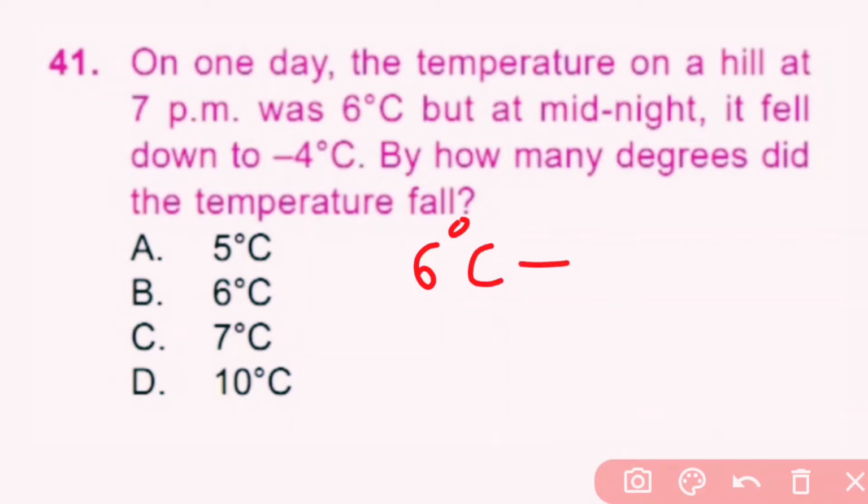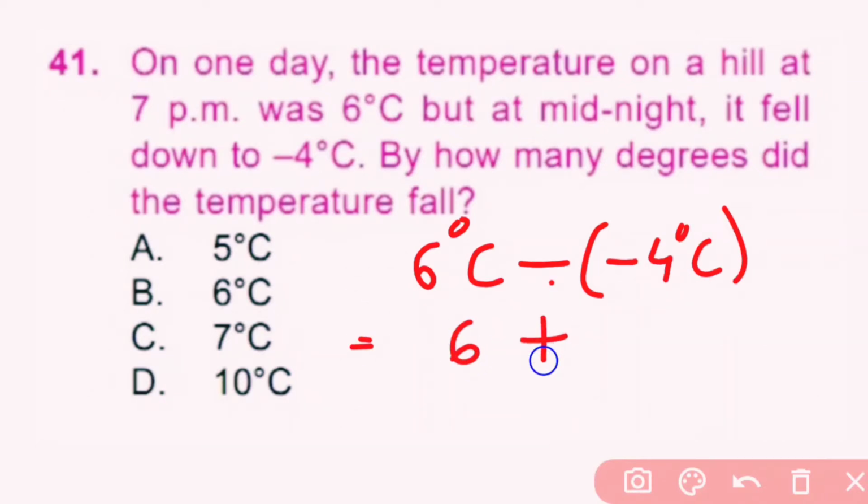Fell down to minus 4 degrees Celsius means minus 4 degrees Celsius. So here minus becomes plus, means 6 plus 4, 10 degrees Celsius. Temperature fell by 10 degrees Celsius. So here D is correct answer.